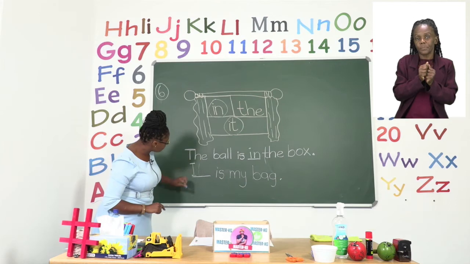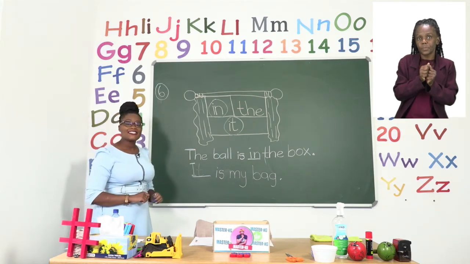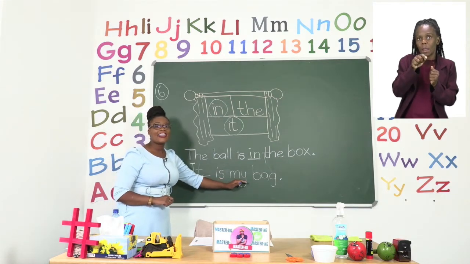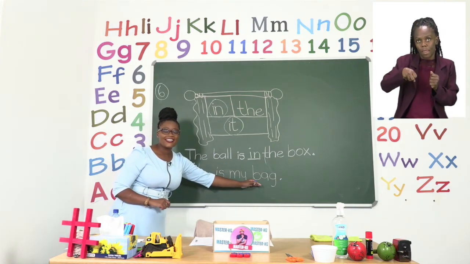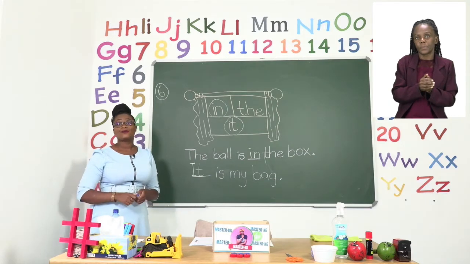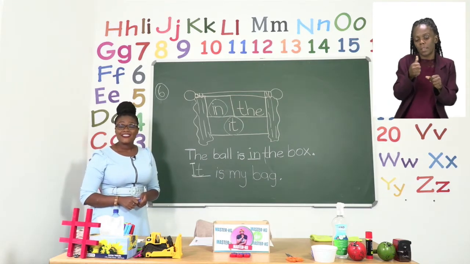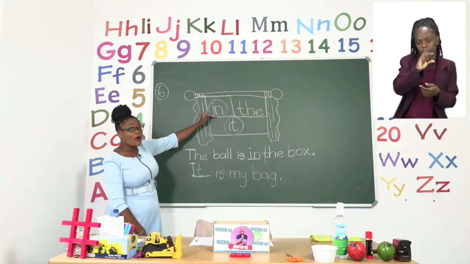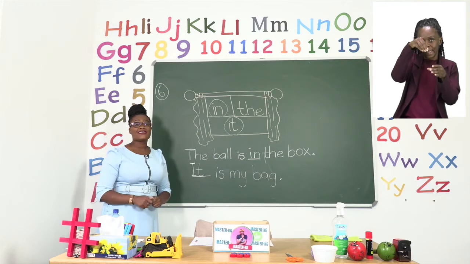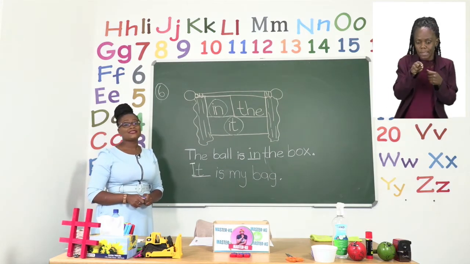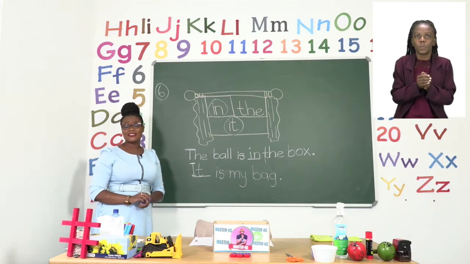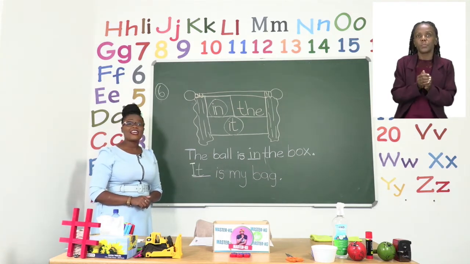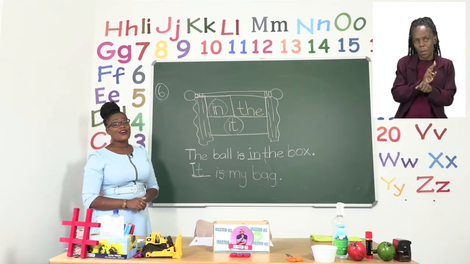So our sentence is now correct and it now says, it is my bag. I would like you now to fill in the rest by yourselves. Take your time, read each sentence using either in or it, and you will find the correct sight word to use. Don't forget to continue using them as we go along in the week. I will leave you to your work and I will see you just now after our advert break.